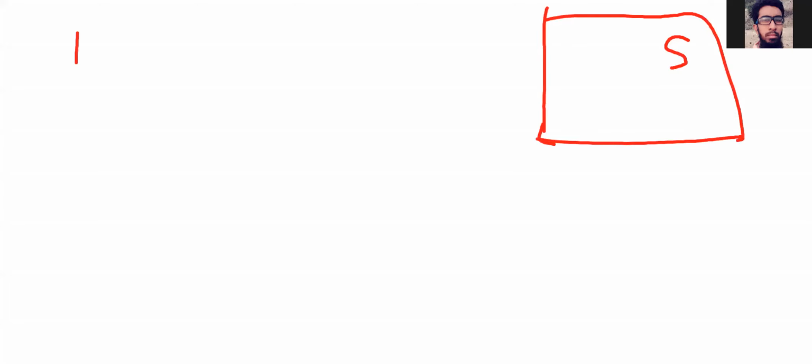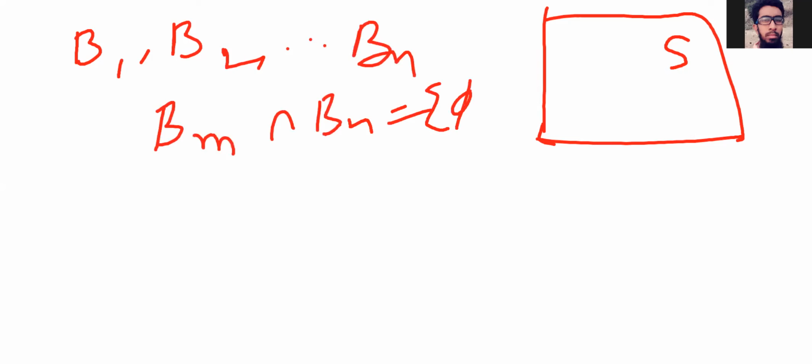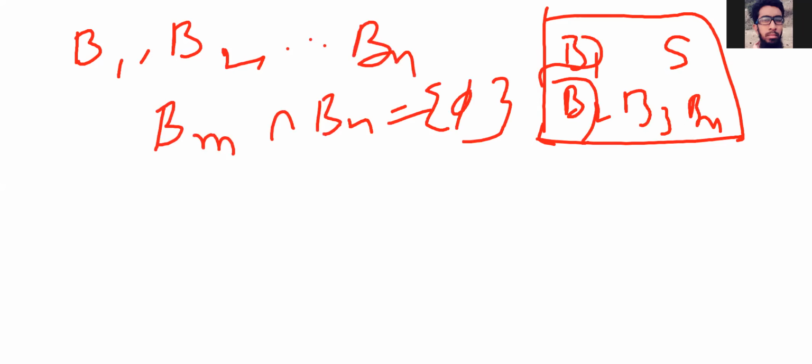So we have n mutually exclusive events B1, B2, so on up to Bn, such that Bm intersection Bn results in a null set. Here B1 is one event, B2 is one event, B3 is one event, and Bn is one event. So these are mutually exclusive events, right?